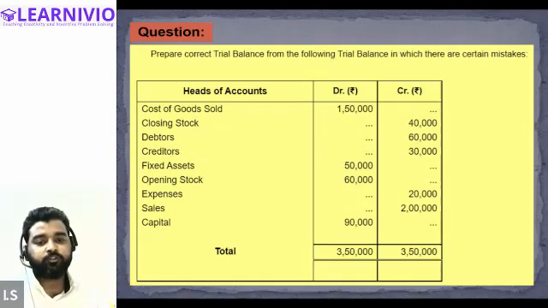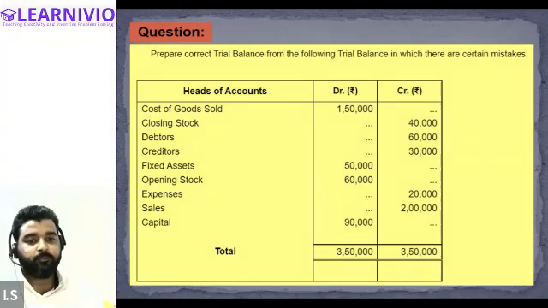See, whenever cost of goods sold is given in the question and closing stock is also given, and opening stock of goods is also given, then because cost of goods sold and closing stock are given, you are not required to indicate the value of the opening stock. Opening stock is not required to be shown in the trial balance. Number one. Secondly, whenever the cost of goods sold is given to you, then closing stock will be shown on the debit side of the trial balance, not on the credit side.